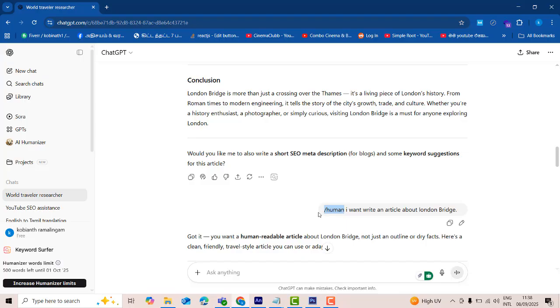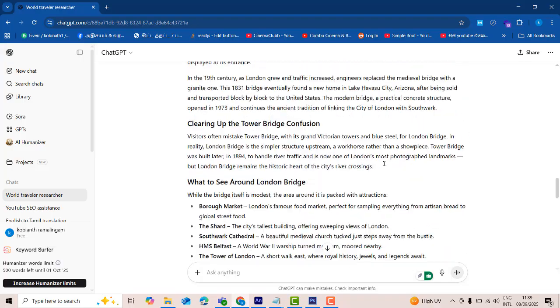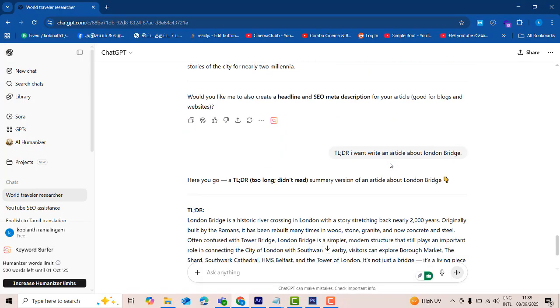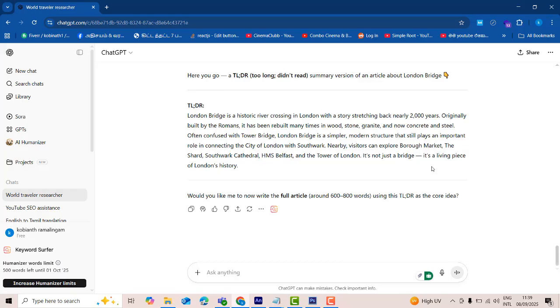Okay, so that is not a keyword. ChatGPT knows that people who want to write an article want it 100% human content. So you write slash human, and that article is converted to human writing. Okay, so you have to know about all these secrets. This is very important stuff for those who are content writers.